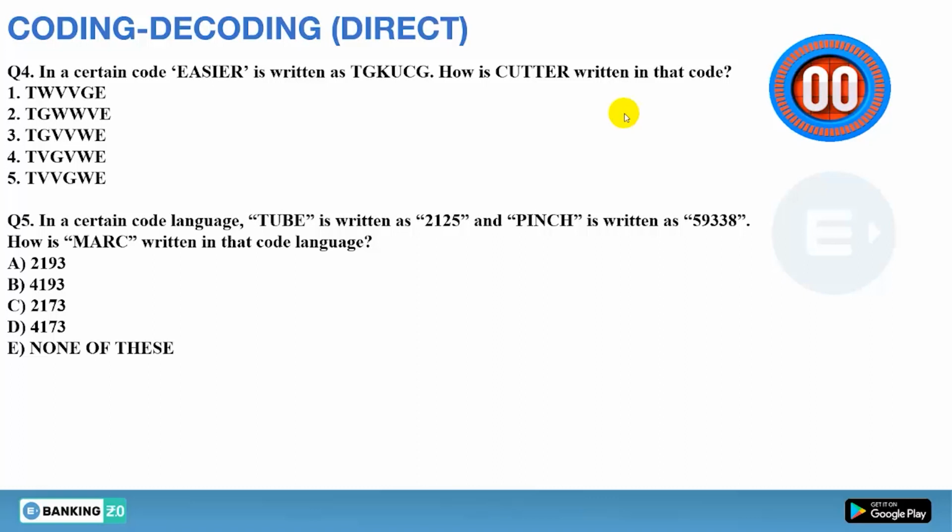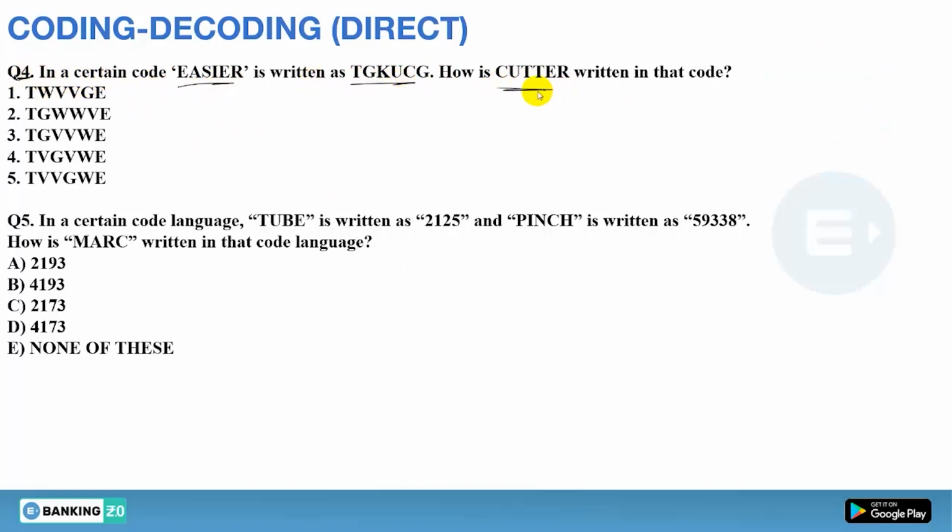Now let's solve the question. In a certain code, easier is written as this one, then how will cutter be written? First of all you have to write down the place values as we have done earlier. E is on 5, A is on 1, S is on 19, I is on 9, E is on 5 and R is on 18. Now the same for this code: T is on 20, G is on 7, K is on 11, U is on 21, C is on 3 and G is on 7.